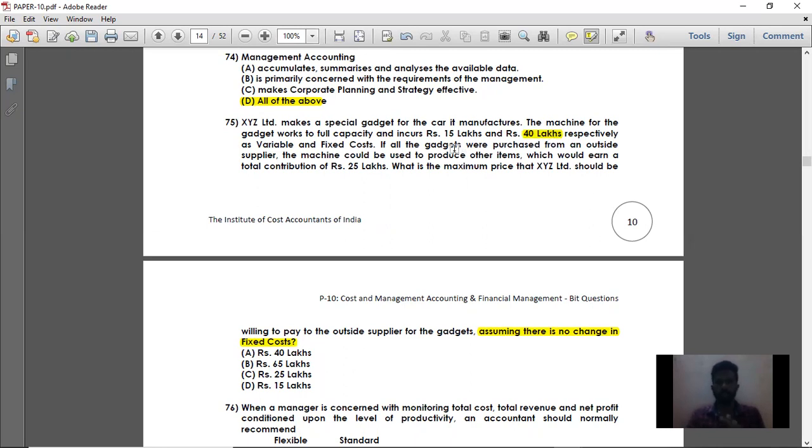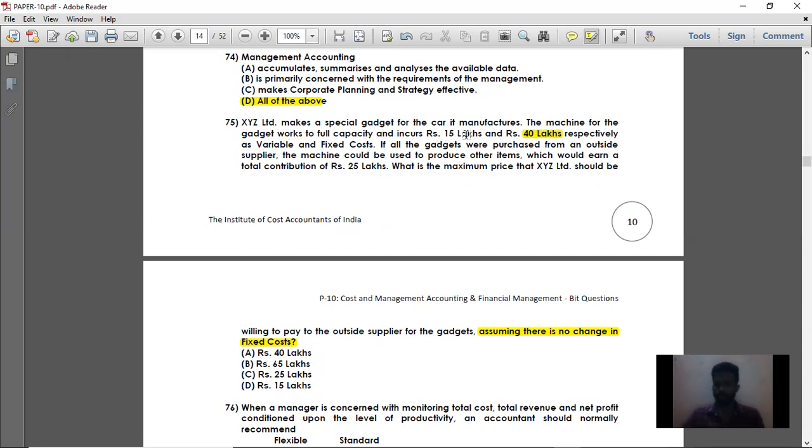So they are asking us, if it is better to go for the buy option, then how much you should pay the outside supplier. The total variable cost you are going to spend if you are producing it with the machinery which is there, that is, if you go for the make option, is 15 lakhs.